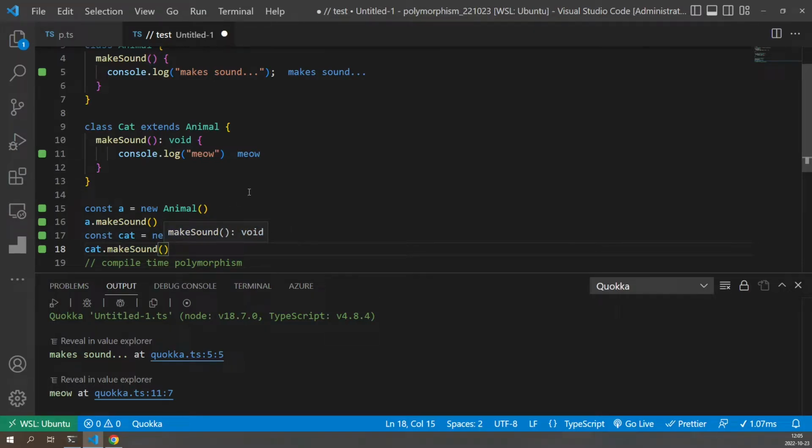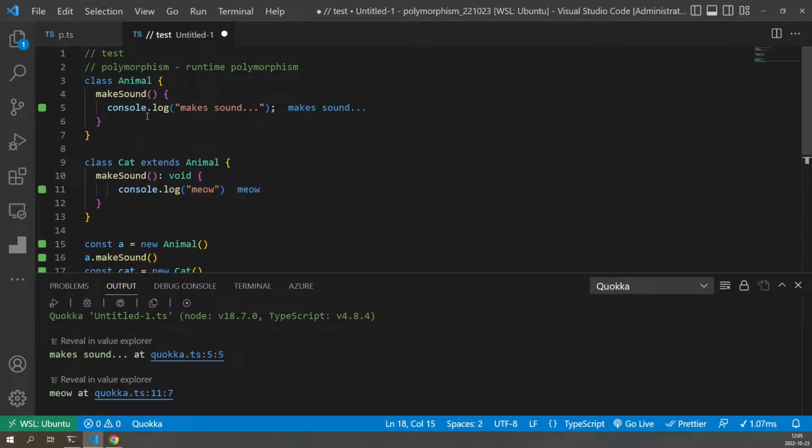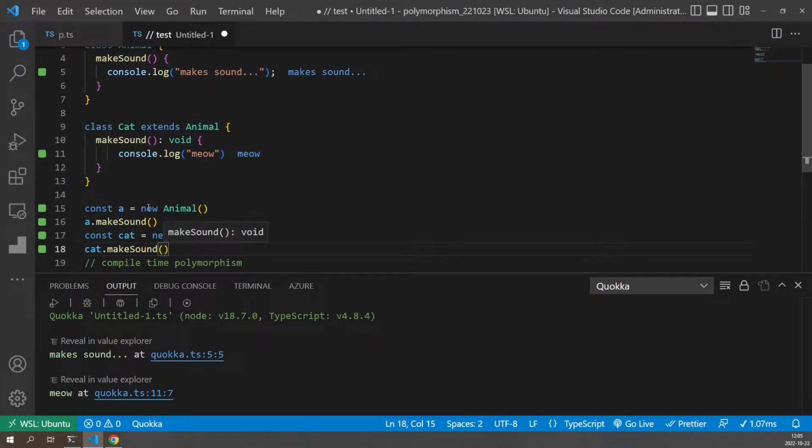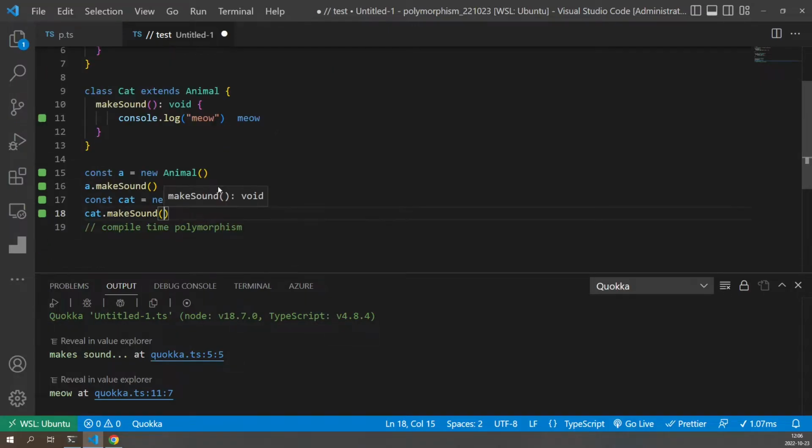And this can be useful for achieving different behaviors in runtime. So you might want to have different sub behaviors, and you have one super behavior, and you want to run the different behaviors without having to check what type it is. So that's a way to add flexibility in code.